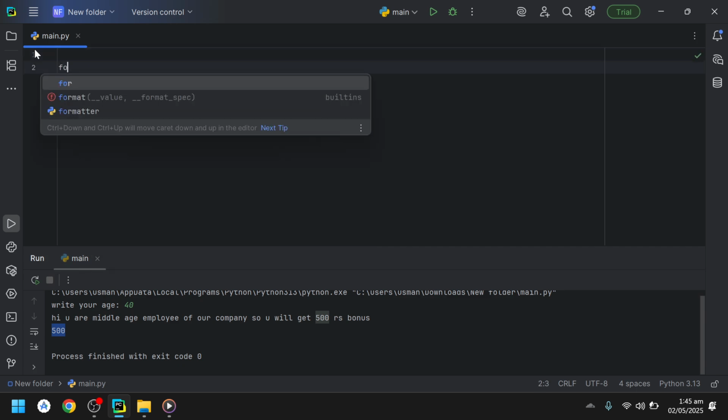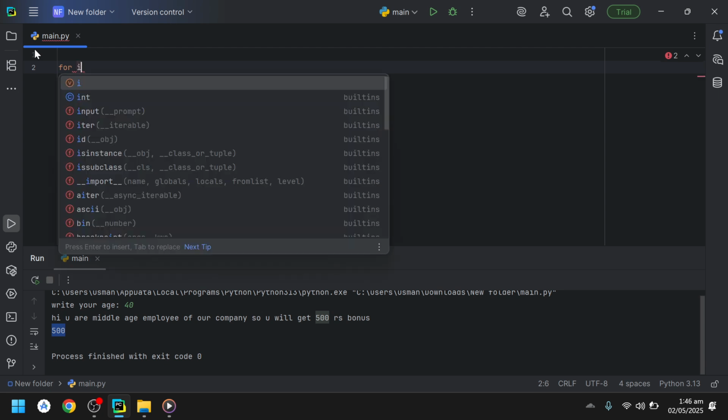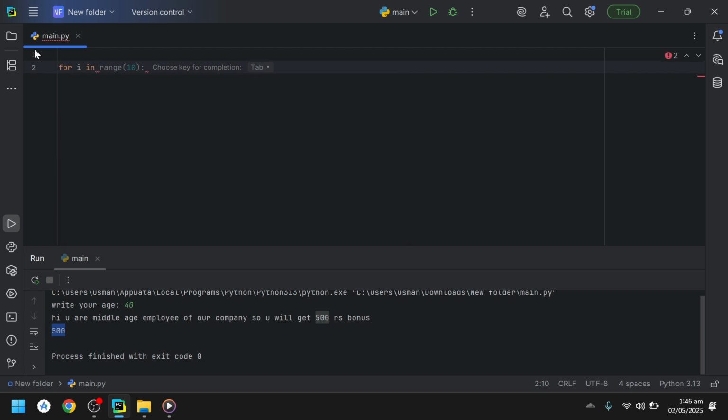So how does a for loop work? We write for and then some variable, any variable name. You can use any name here. Just write for i in range, and then we write a range.